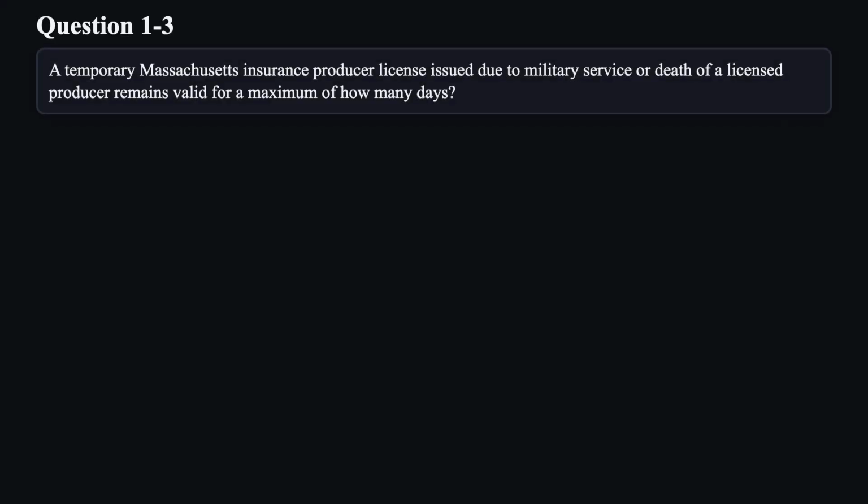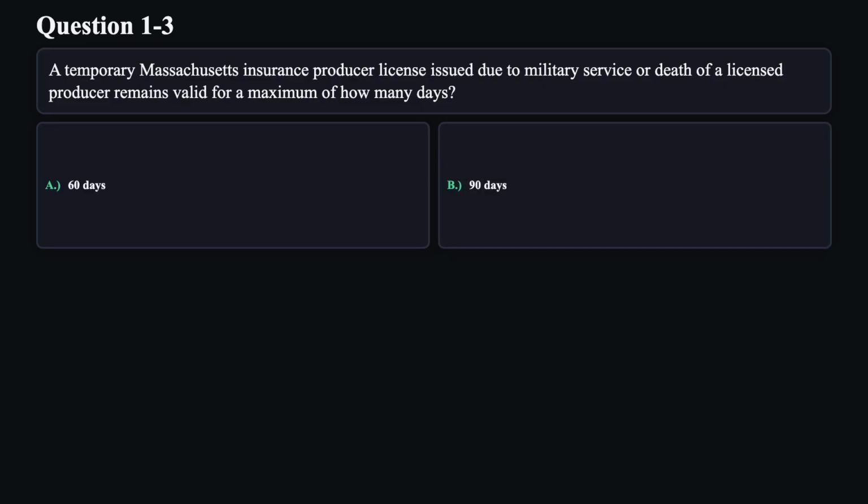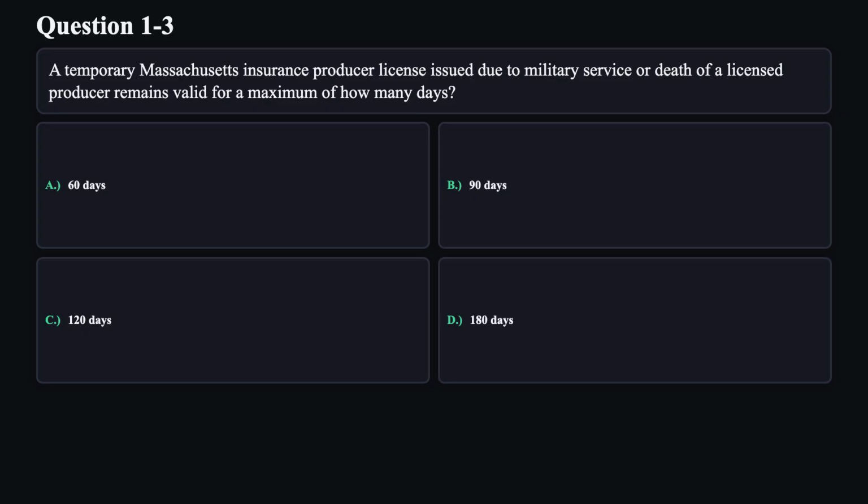Question 3. A temporary Massachusetts insurance producer license issued due to military service or death of a licensed producer remains valid for a maximum of how many days? A. 60 days. B. 90 days. C. 120 days. D. 180 days.